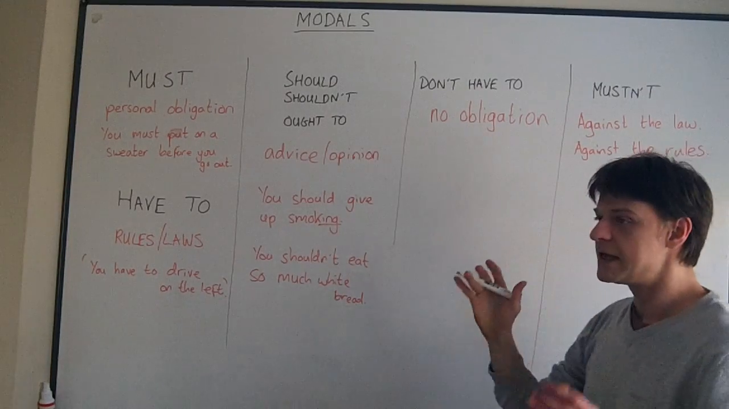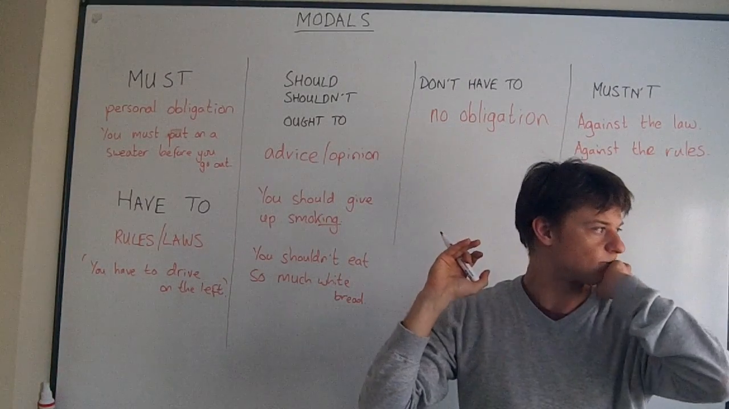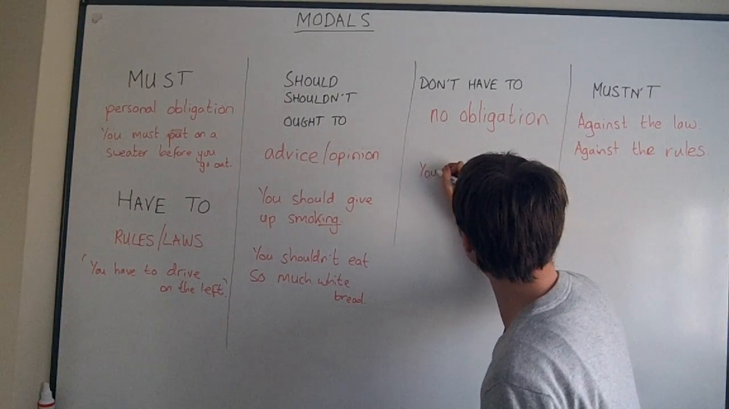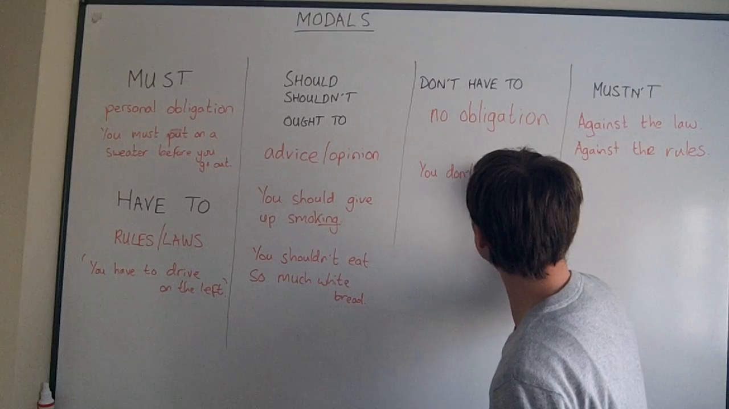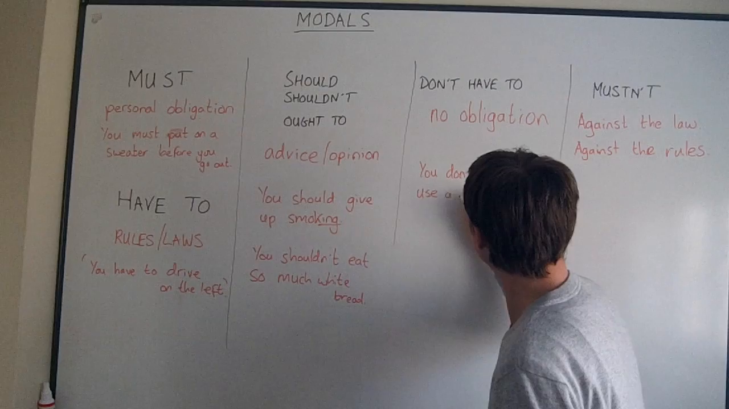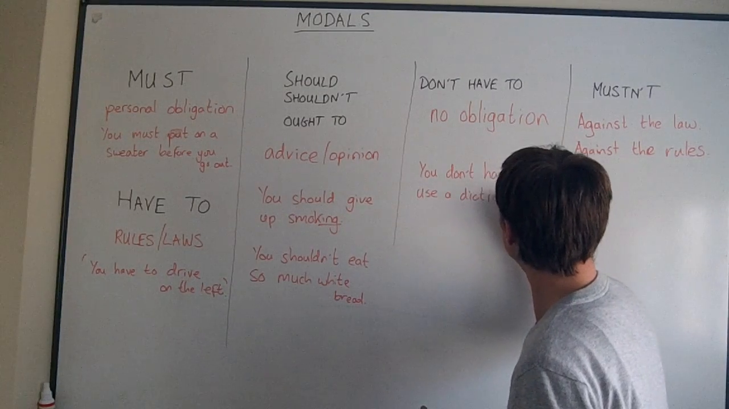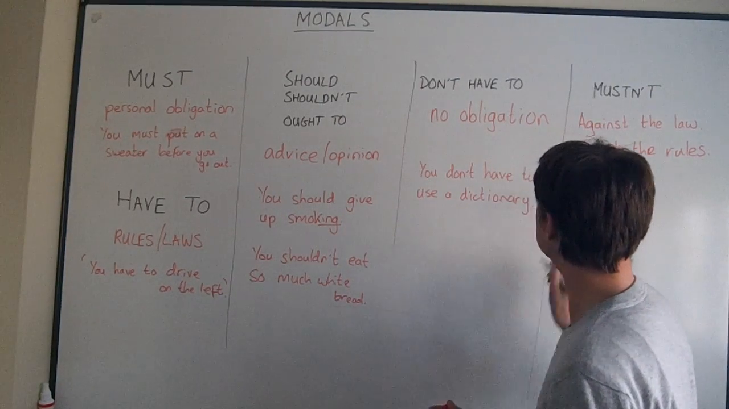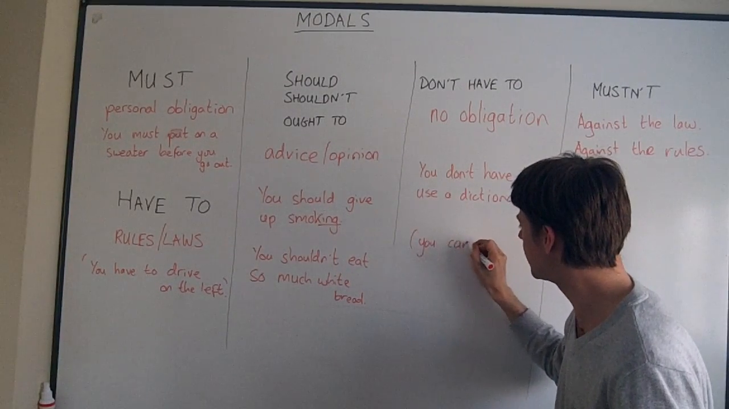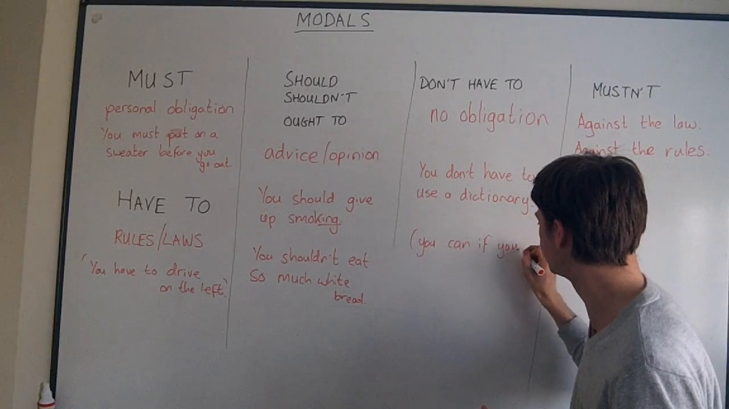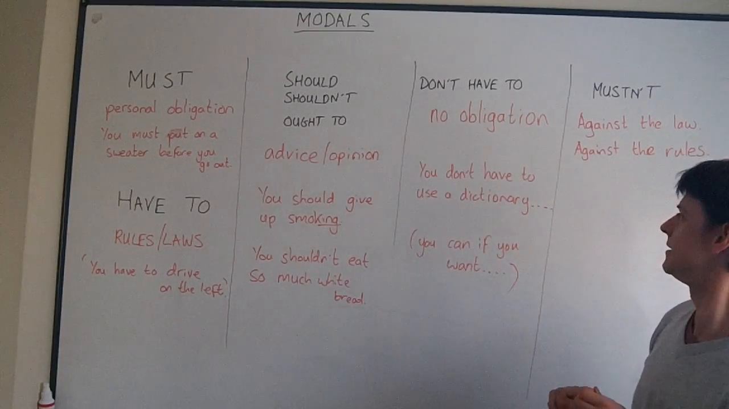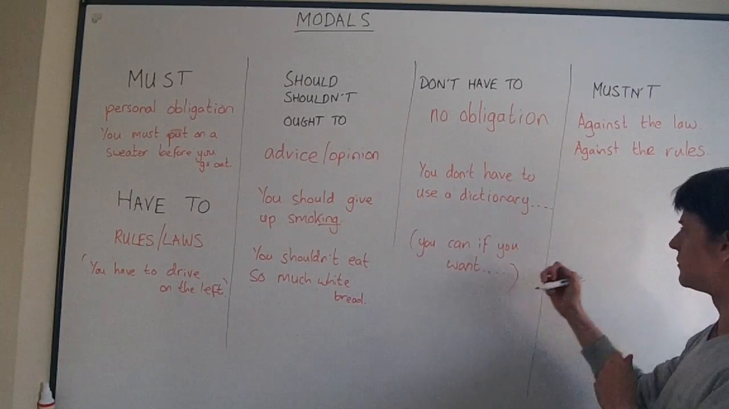So don't have to. Okay, well let's look at two different ones. You don't have to use a dictionary and you mustn't use a dictionary. They are very different. If we say you don't have to use a dictionary, it means you can if you want to, but you don't have to. You can if you want. It's not against the rules. It's not an obligation. It's not obligatory. You don't have to use a dictionary, but you can if you want.